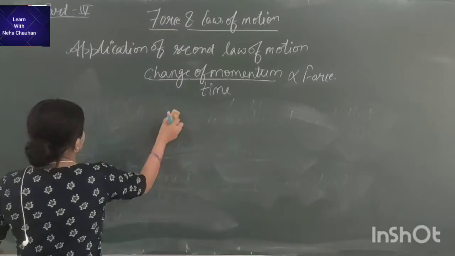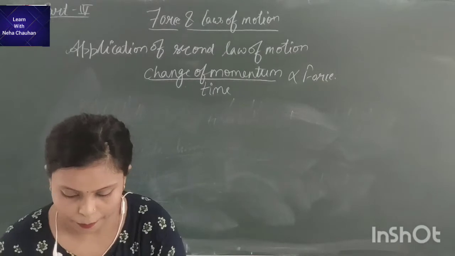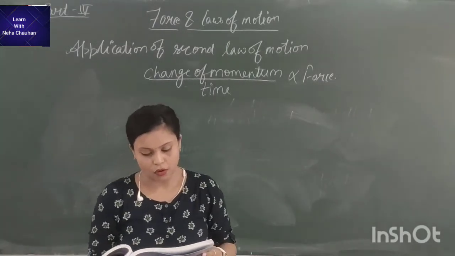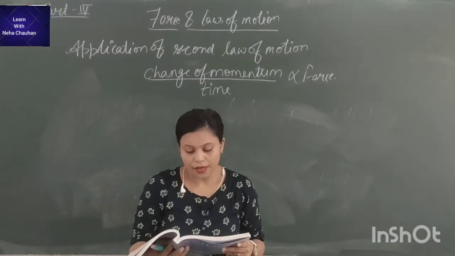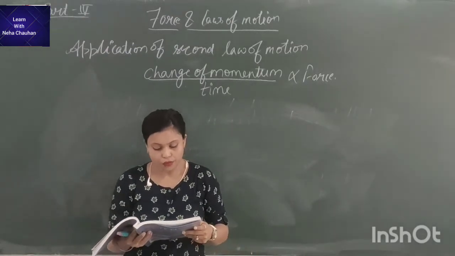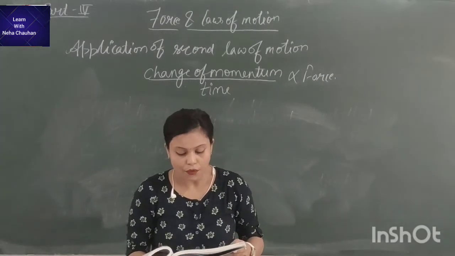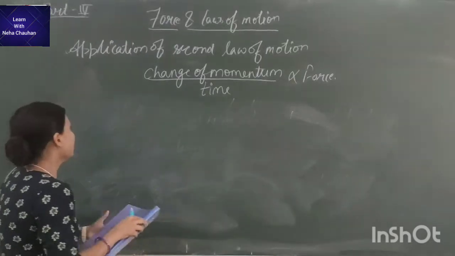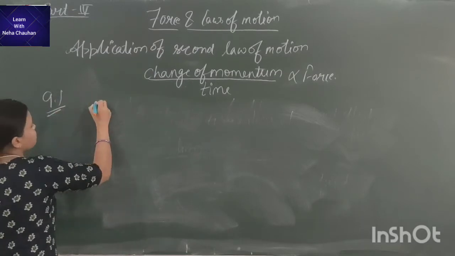Let's take the numerical from your book, that is example 9.1. What it says: a constant force acts on an object of mass m, that is 5 kg, for a duration of 2 seconds. It increases the object's velocity from 3 meter per second to 7 meter per second. Find the magnitude of applied force. This is the first question we are going to solve.